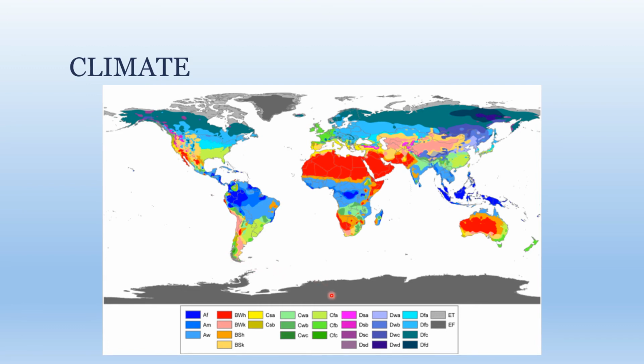The next section, those that start with a D, that's the continental climates. As you can see, there are quite a few of those as well. These are much colder than the temperate climates, and they're mostly found on the interior or also on the polar coasts of the continents. And so here you can see in the northern United States and Canada, all the way into Alaska, here those are continental climates, so there will be a huge variation between the summer warms and the winter colds in these areas here.